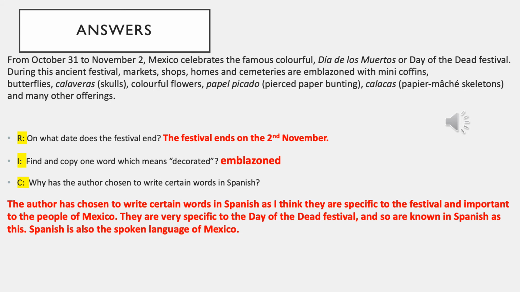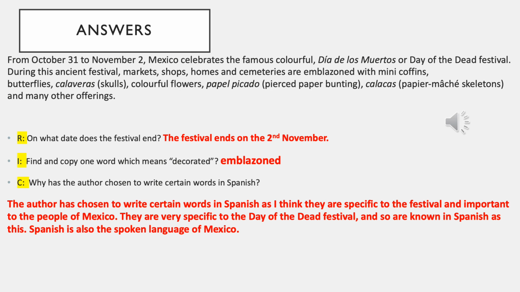For the second question, I, find and copy one word which means decorated. The word is emblazoned. Now, when we look back at the text, we have a look through and we're trying to find out where things will be decorated, what kind of things. And I noticed that there is a list which says during this ancient festival, market shops, homes and cemeteries are emblazoned with mini coffins. So when I was reading that, I thought, oh, emblazoned. It doesn't usually, to me, mean that it decorates, but when I reread the sentence, it's talking about the festival, markets, shops, homes and cemeteries are being emblazoned by something. And following on from that sentence, it mentions mini coffins, butterflies, calaveras, and lists all of those things which would be used for decoration. So I know that at this point, emblazoned means decorated.